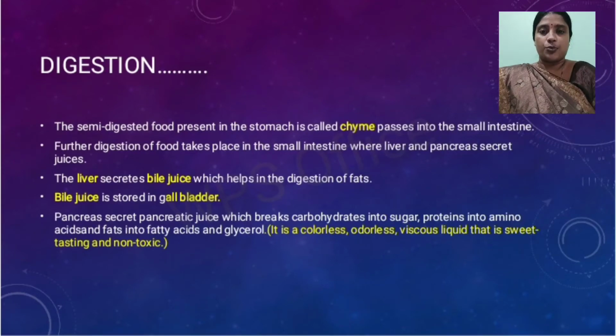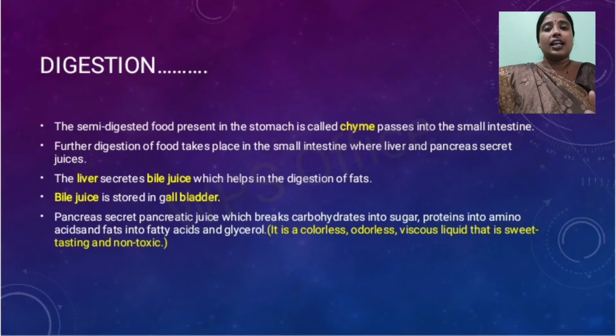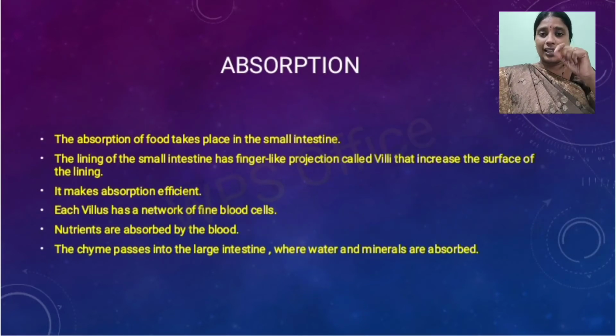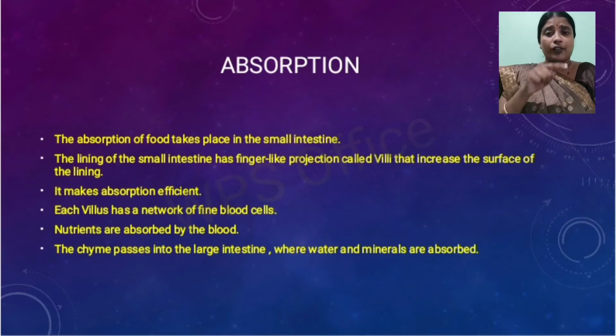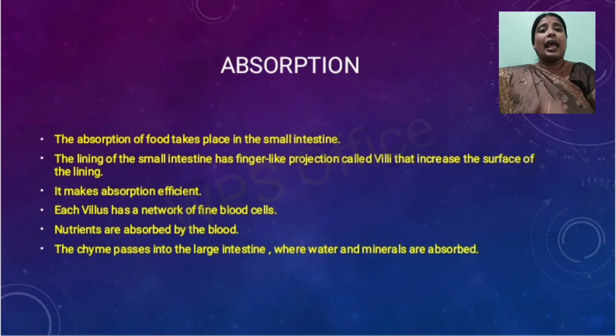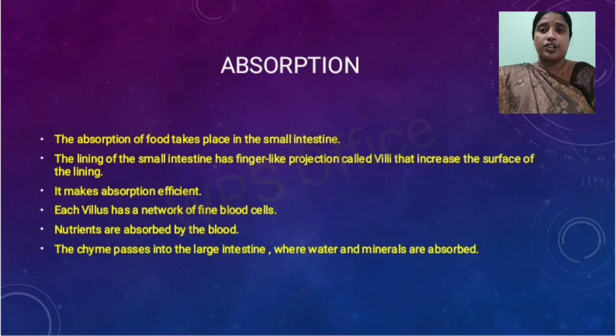Once the food is digested in the small intestine, absorption of food takes place. The lining of the small intestine has finger-like projections called villi.